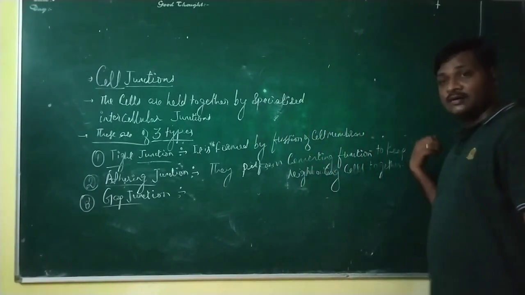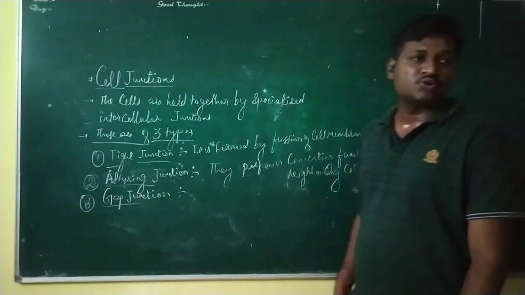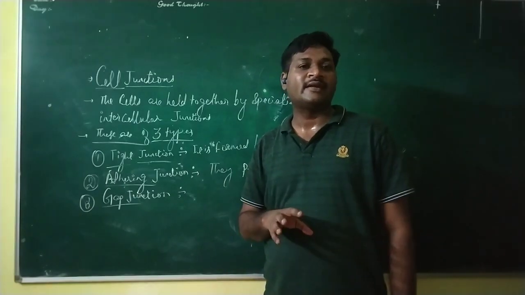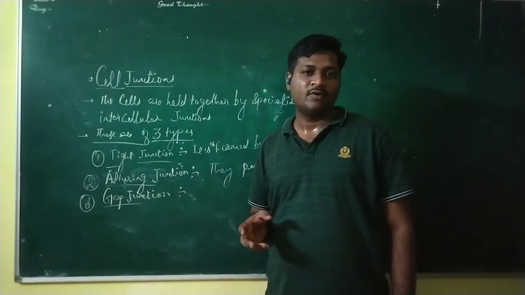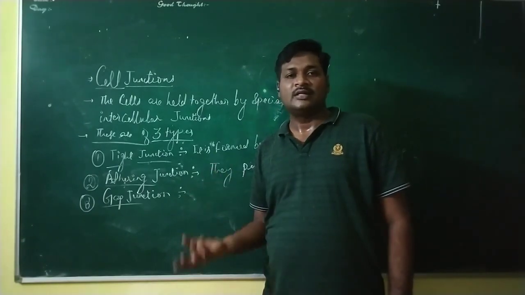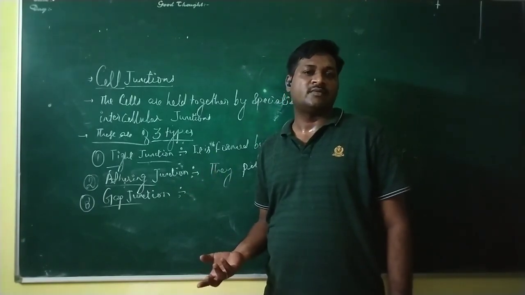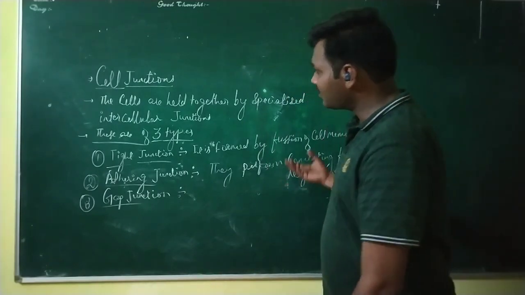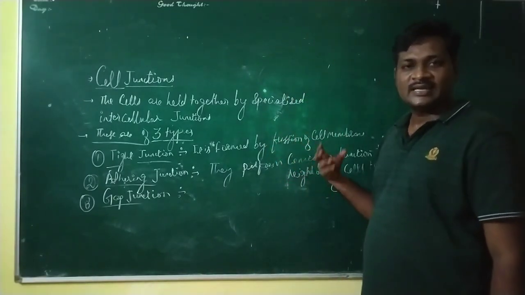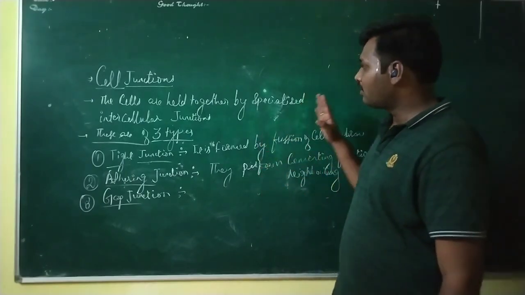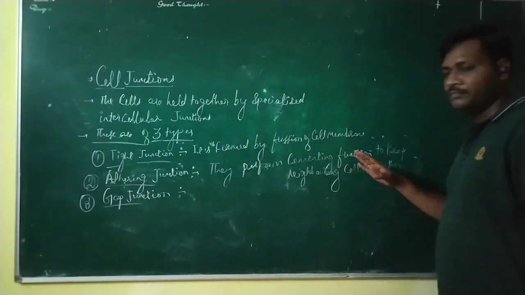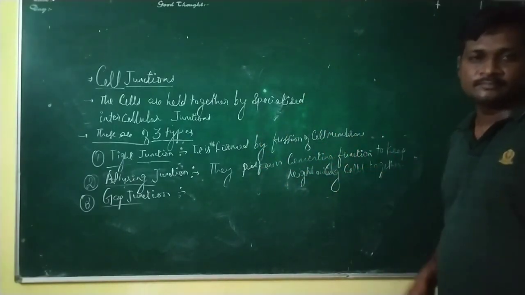Then in specialized connective tissue, we will discuss the fluid connective tissue, consisting of blood and lymph, and the compact connective tissue, consisting of the bones. So this is a way of classification, but still there are two methods of classification in the connective tissue. So you can pause the video and note down this point. So we will start the next point.